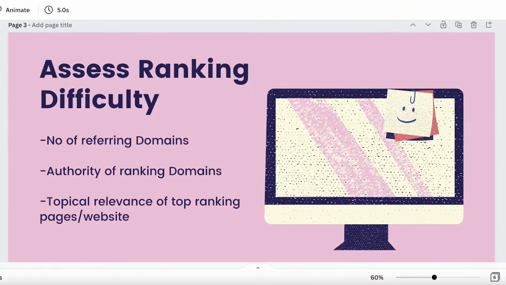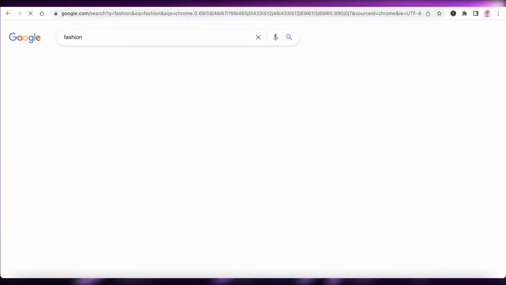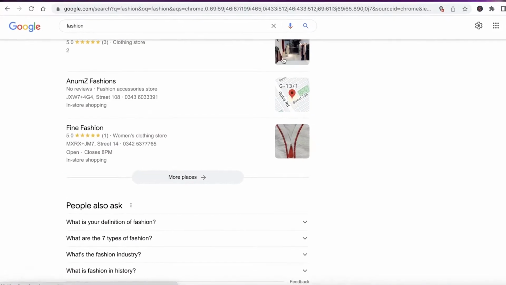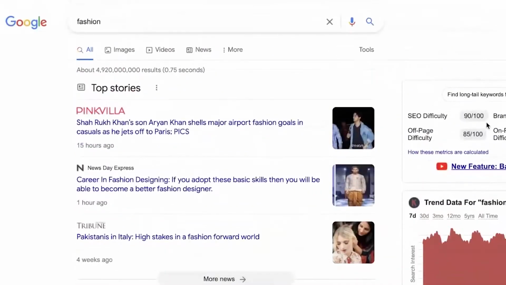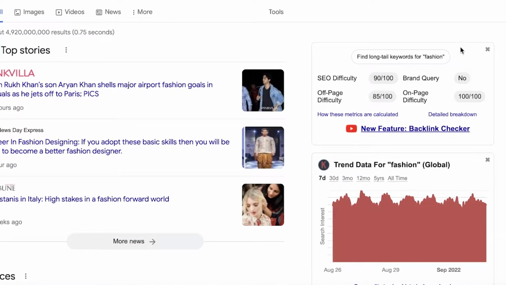Now, before you get into long tail keywords, I often talk about keywords, and keywords have very significant places in your SEO optimization. And the reason that I'm focusing on long tail keywords is because whenever you're taking a look at basic keywords, like fashion, which is a very popular keyword, its SEO difficulty is rated as 90, and I will show you these tools later.